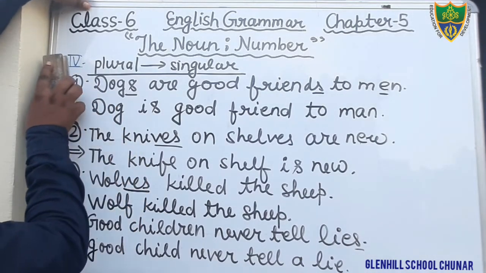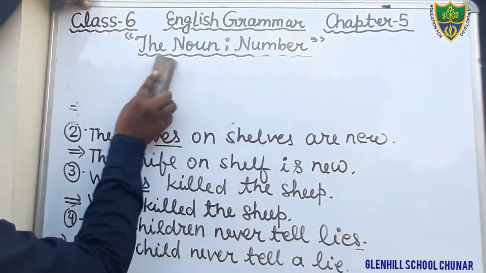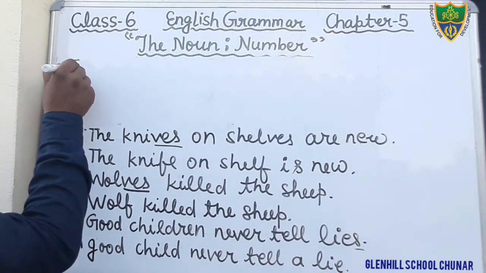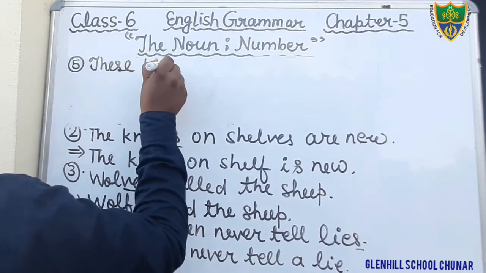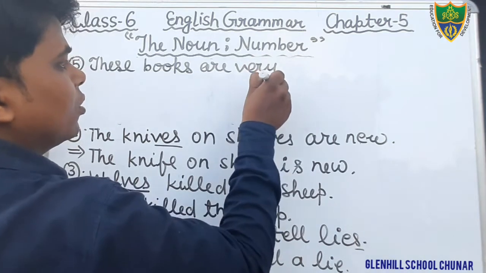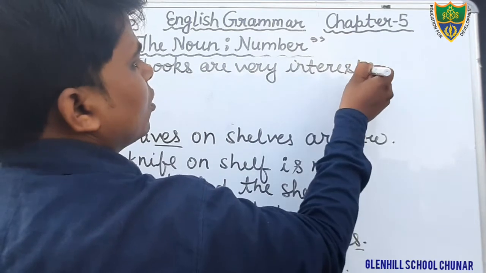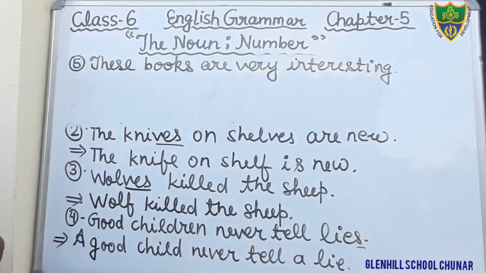What is question number 5? Just see the question number 5. These books are very interesting. What is question number 5? These books are very interesting. Are very interesting. Okay, student, just see. These books are very interesting.